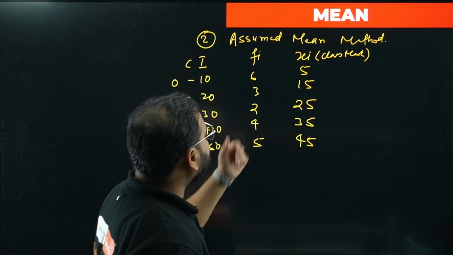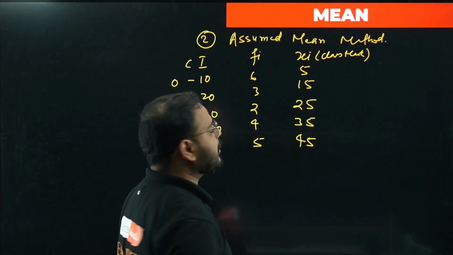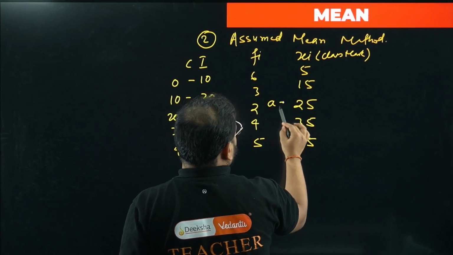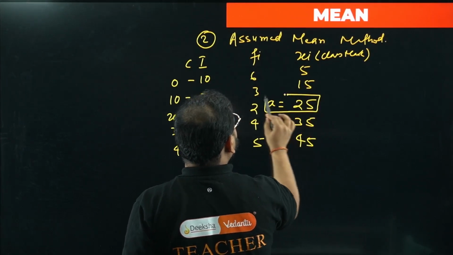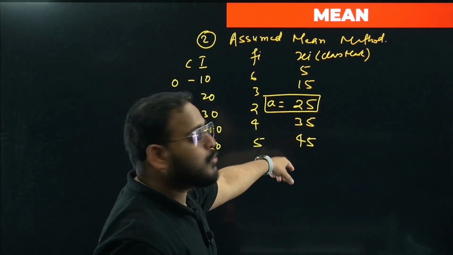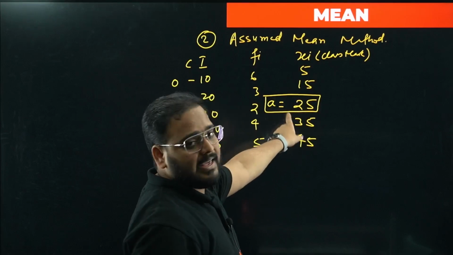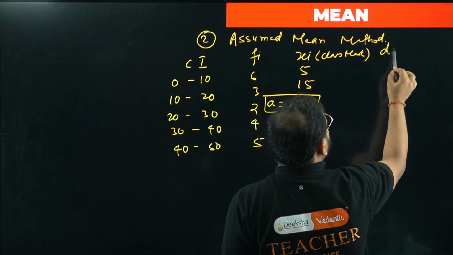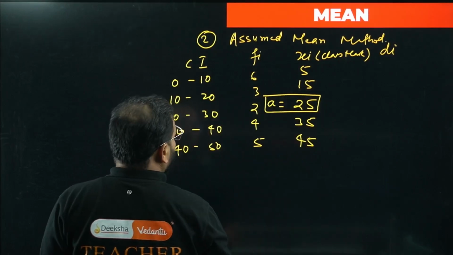Okay, so once you get the xi value, the class mark value, assume the middlemost value as a. This is called the assumed mean method approach. So you assume one value in the class mark as a. Now what you do next is find di. Find the di value. How do you find di, sir?